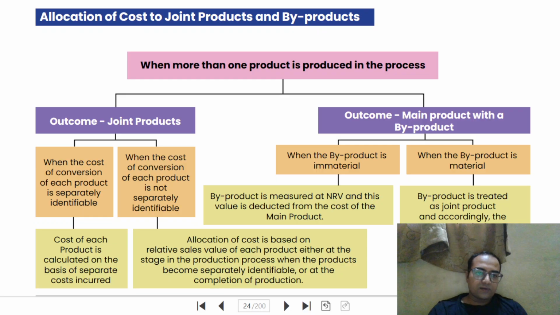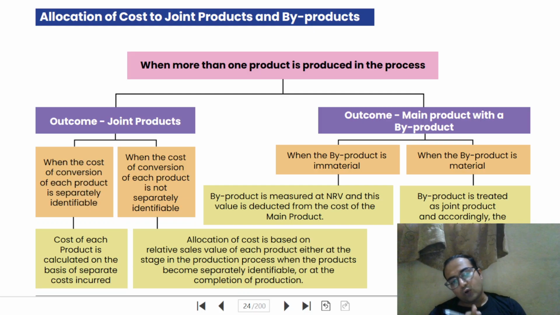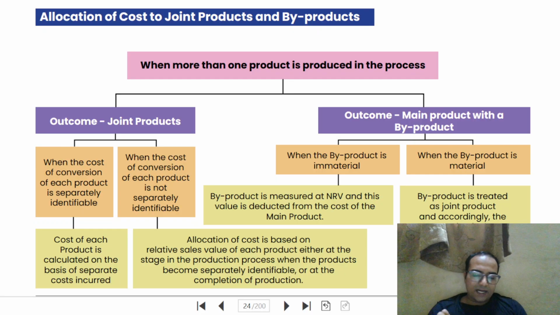So how to treat the cost, whatever cost we incur till the product becomes separable, how to divide that cost between two or more joint products? When the cost of conversion of each product is separately identifiable, that means if we can identify the cost which is required to manufacture those joint products, then we should allocate the cost directly to those items. There is no question at all.